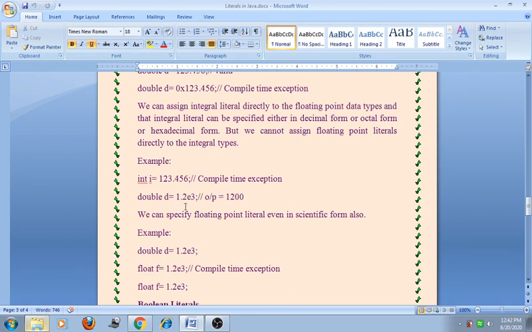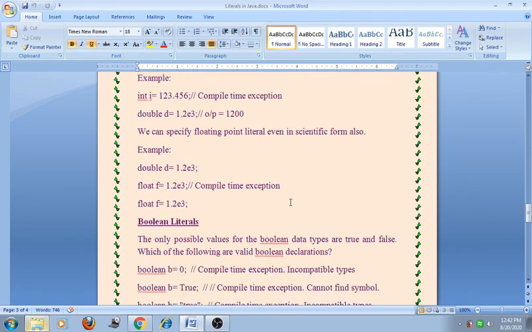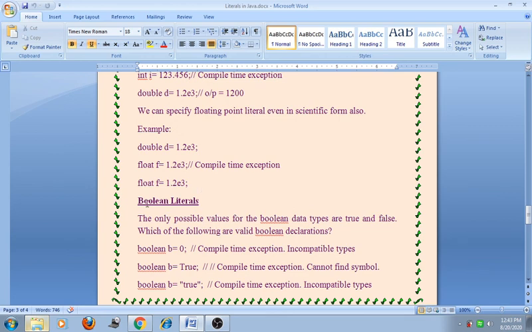Double d = 1.2e3 will give the output 1200. We can specify the floating point literal even in scientific form also. So double d = 1.2e3 is valid, but float f = 1.2e3 gives the compile time error, because it does not allow the exponential or scientific form here. Suppose float f = 1.2e3, this also gives the error.